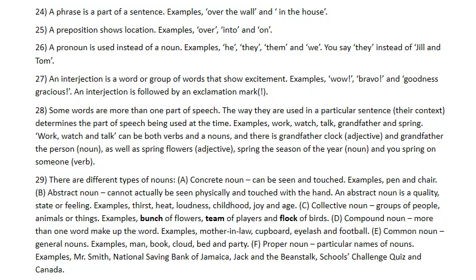National Savings Bank is the name of a particular bank. Jack and the Beanstalk is the name of a story. Schools Challenge Quiz is the name of a program, and Canada is the name of a particular country. So particular names, particular people, places, events, and so on are proper nouns.